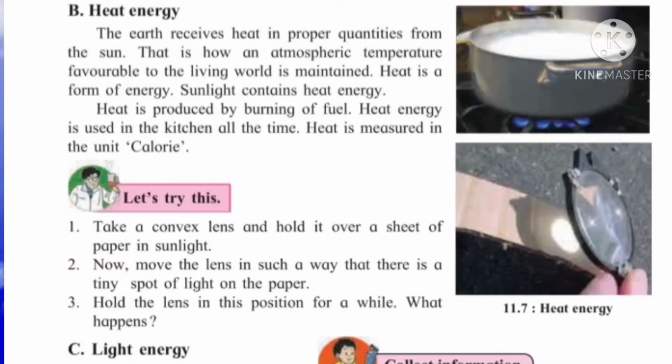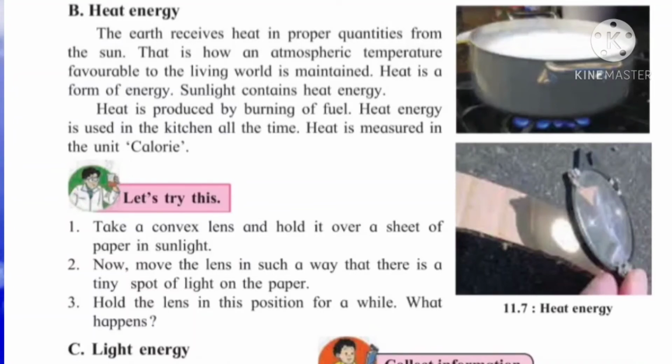Hold the lens in this position for a while, and what happens? After some time the paper starts burning. Why does it start burning? As we take a convex lens, whatever sunlight is there gets concentrated to a point.